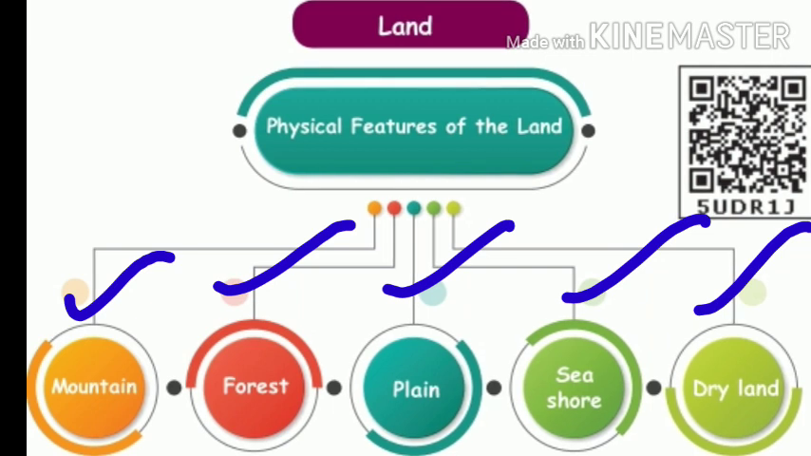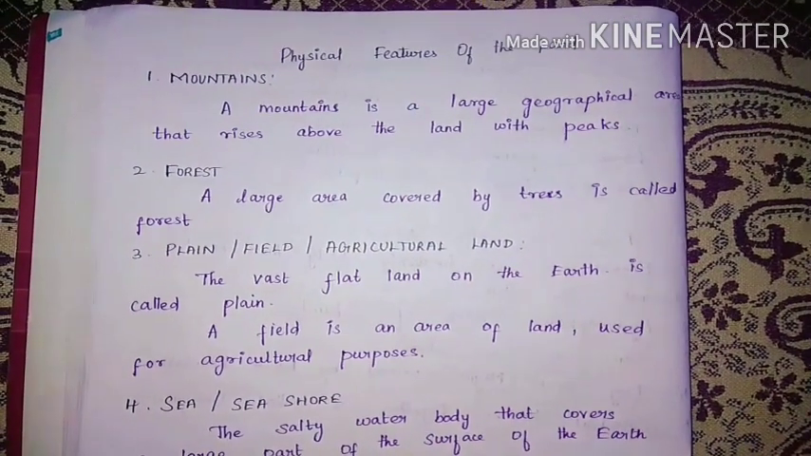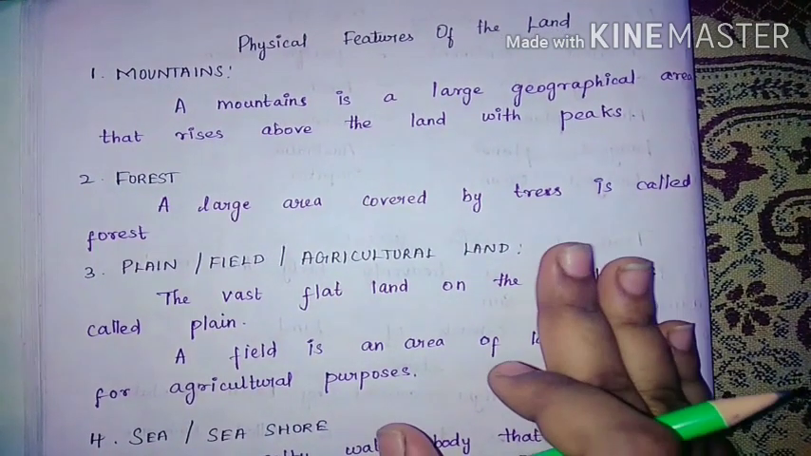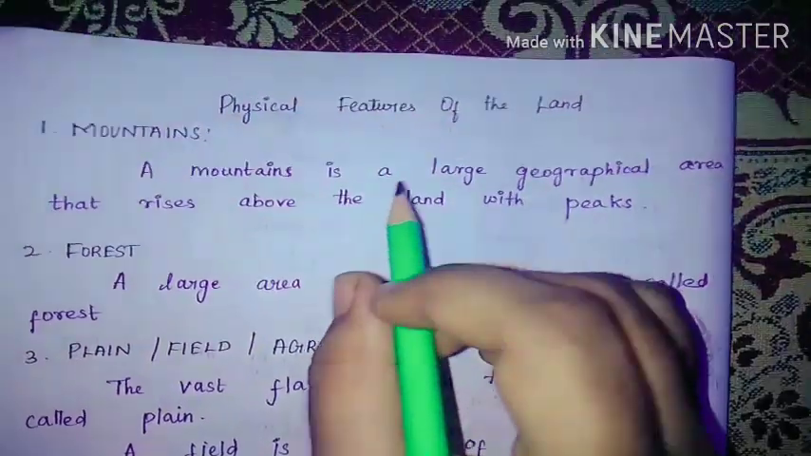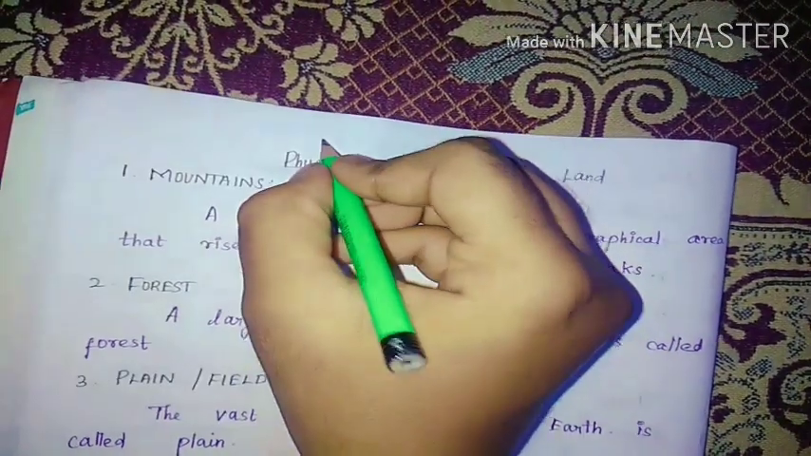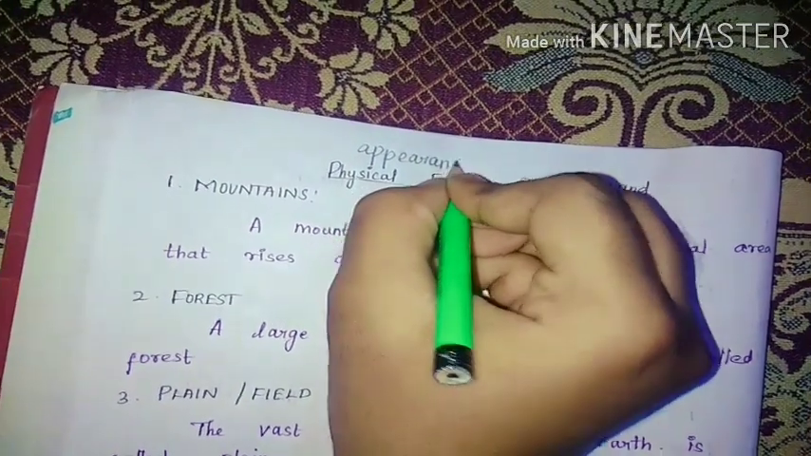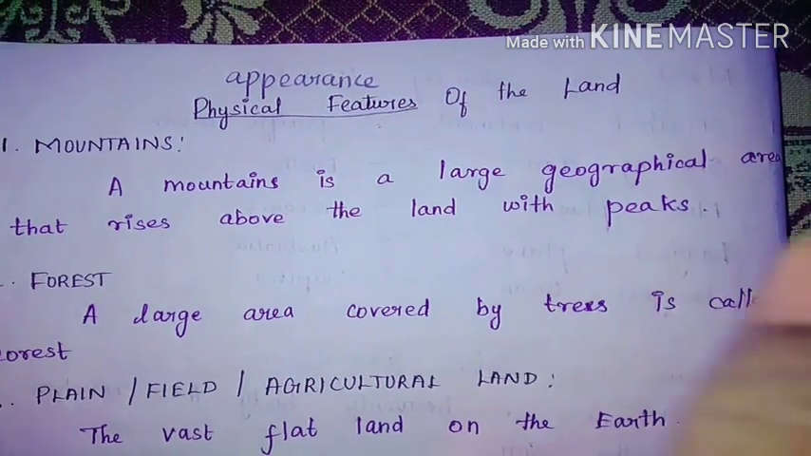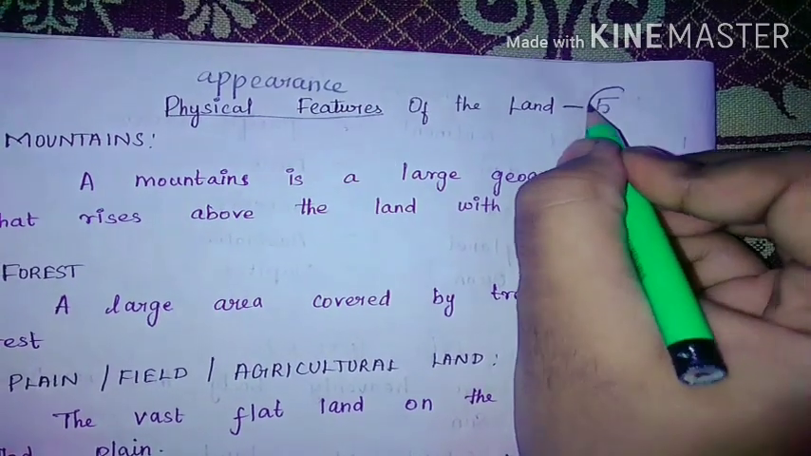Now we will see the definition for this. Now we will see about the physical features of land. So these are all the definitions of all the 5 physical features of land. Physical features are the appearance. So the appearance are the physical features of the land. These physical features of the land are categorized into 5 types.